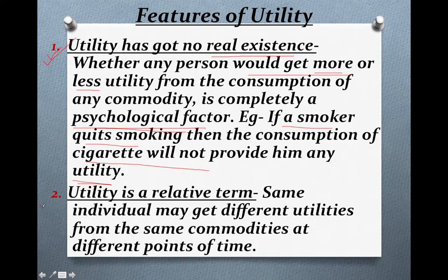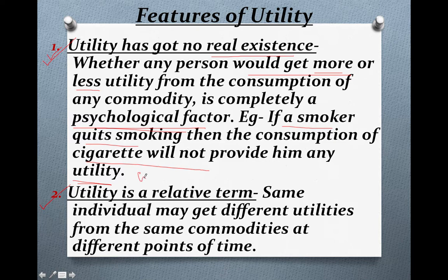Now utility is a relative term, means the same individuals may get different utilities from the same commodities at different points of time. So from the same individual also utilities can vary, it is not fixed.